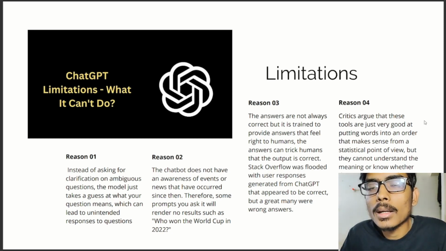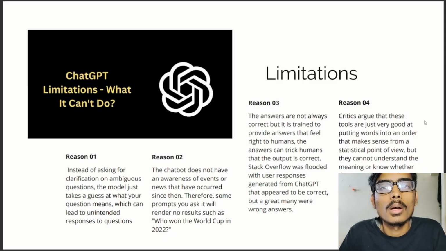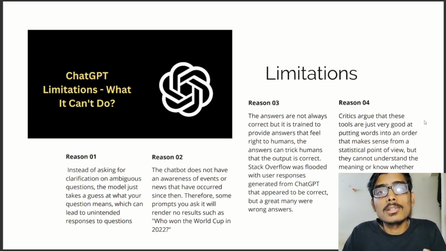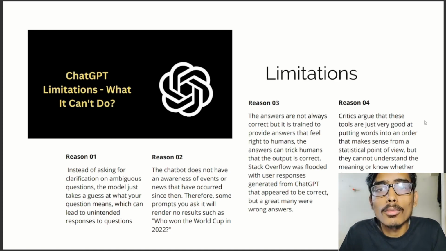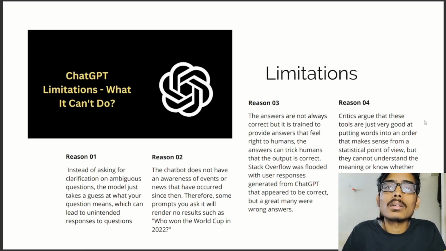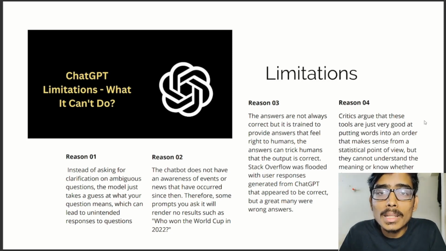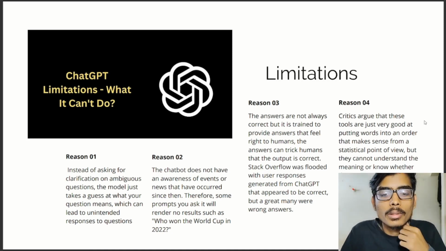Like if I'm asking a question and ChatGPT does not know what response to generate, then it randomly predicts that yes, I'm asking this, yes, I'm asking that. According to that prediction, it generates a response. So that leads to an unintended or nonsensical response, which I do not want and don't want to entertain. So that is a limitation: it does not ask back what I mean by the question I asked.